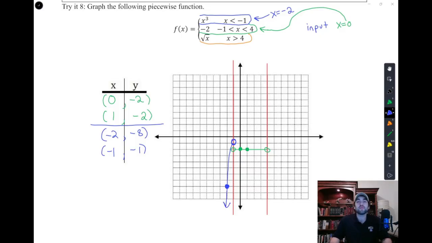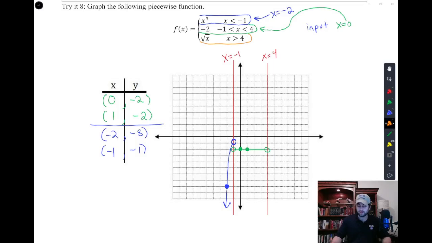And if you remember your toolkit functions that you need to know from section 3.1, this function, were it to be able to continue, would look like that. The cubic function, x cubed. But the piecewise said, stop at that boundary condition. Stop at that boundary condition of x equals -1, and also stop at this boundary condition of x equals 4.